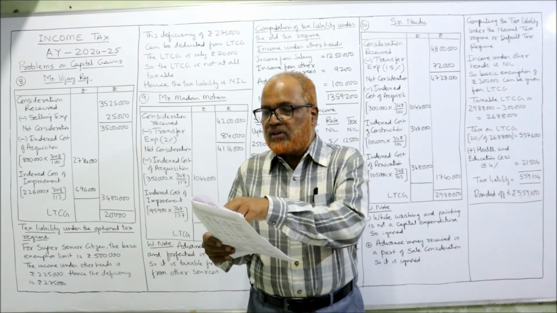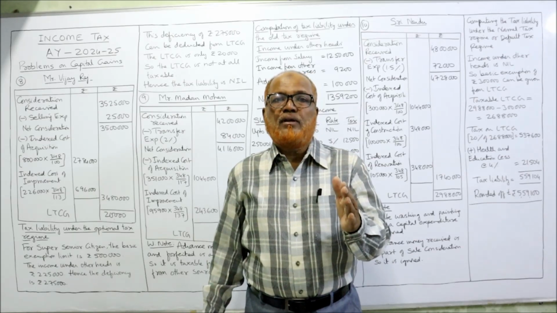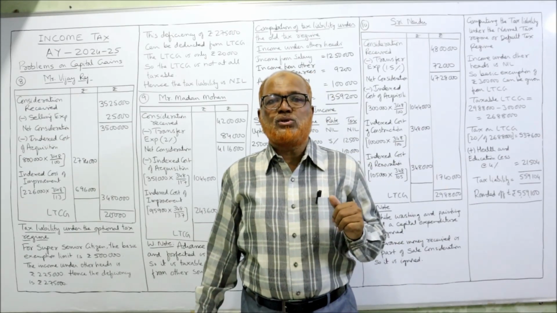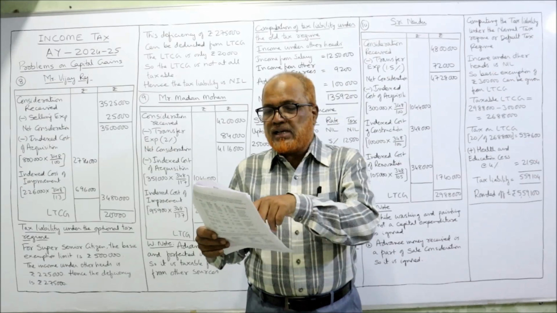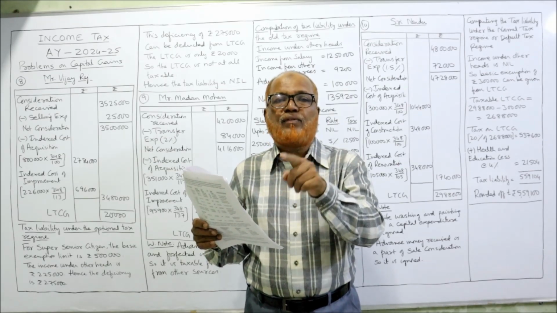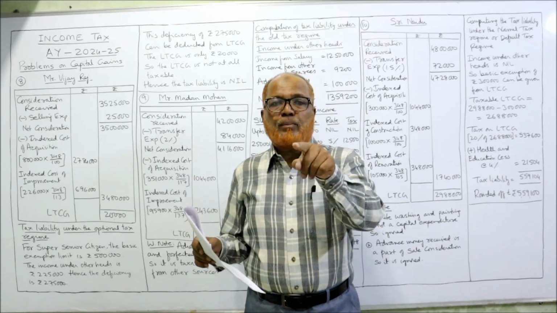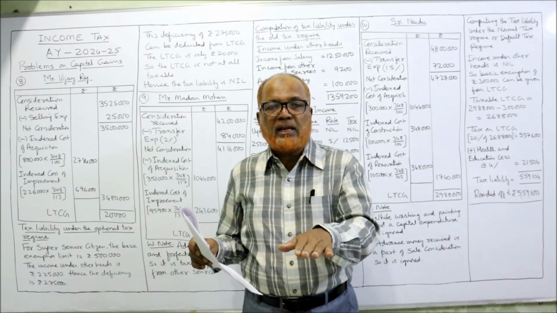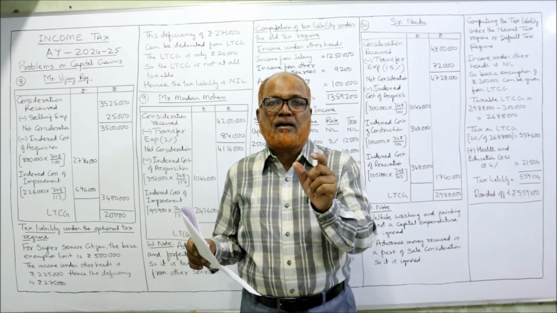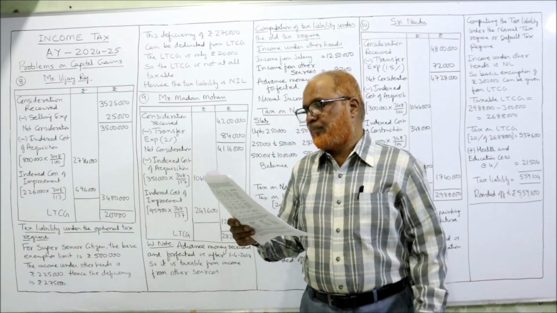Here it is forfeited on 14th December 2013. That means it is before 1/4/2014. So this advance received, 1,50,000, will be deducted from the cost of acquisition 9,50,000. From 9,50,000 deduct 1,50,000, 8 lakh. 8 lakh will be taken as the cost of acquisition.